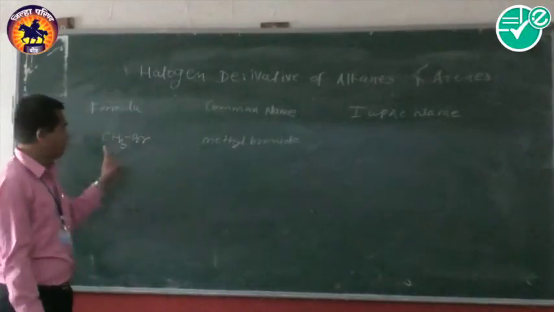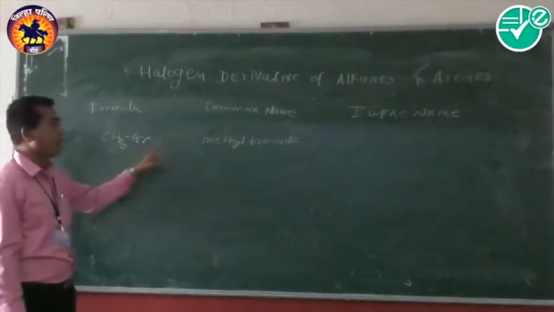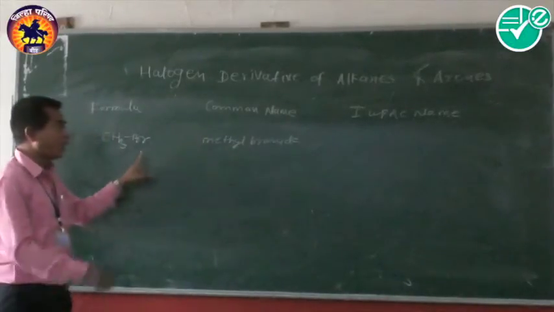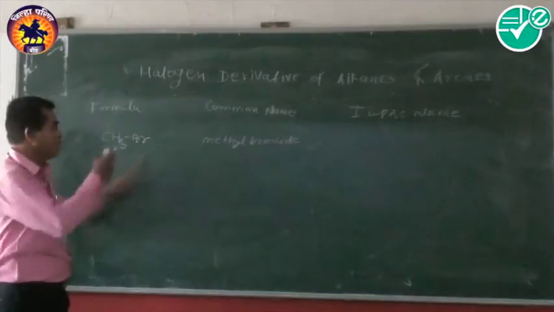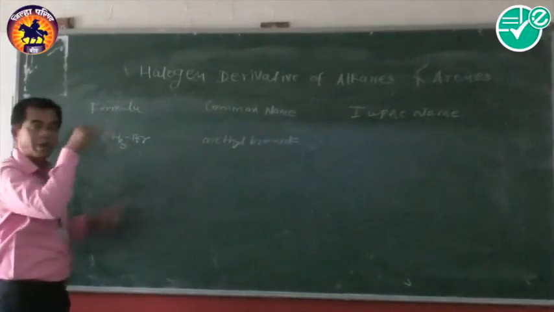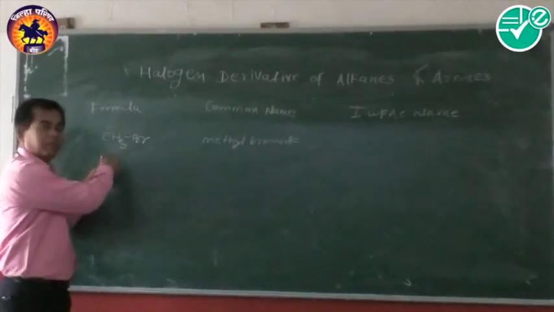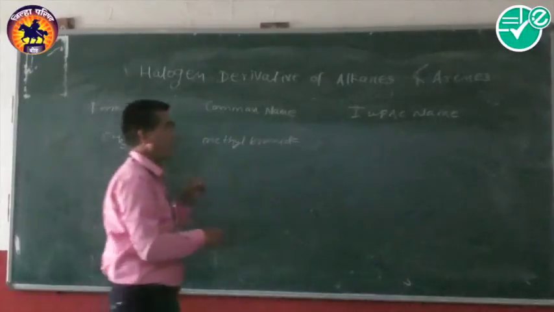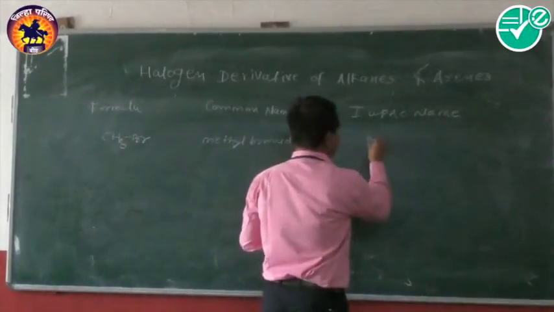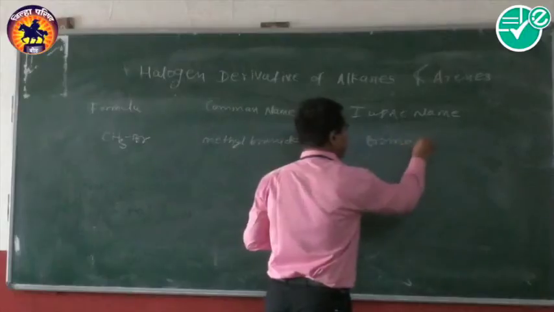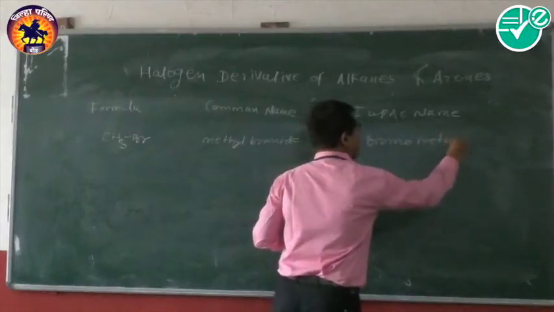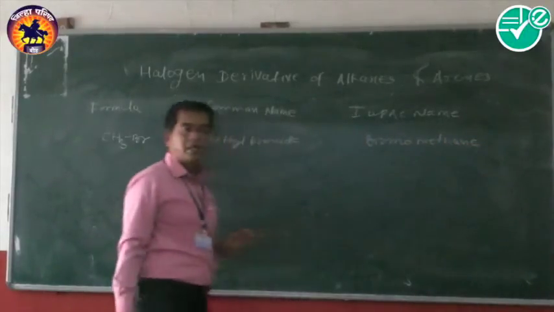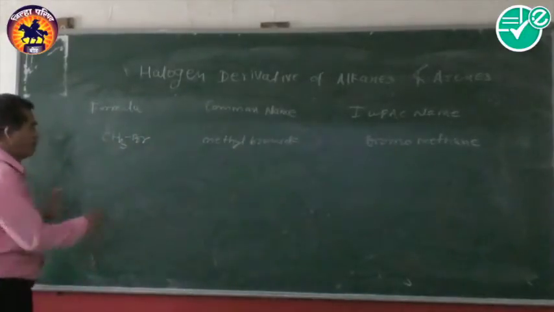So in this example, methyl bromide is the common name, but in IUPAC we call it a haloalkane, where halo-bromine is called bromo, and the alkane, methyl, we call methane. So its IUPAC name is bromomethane. We take another longest chain example.